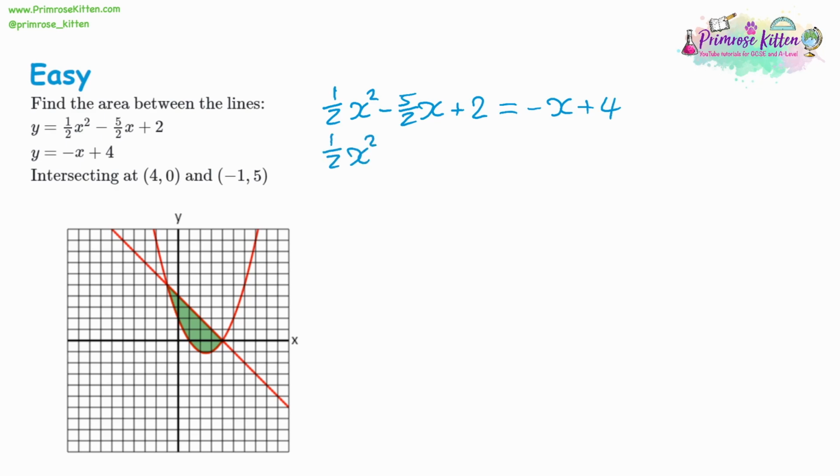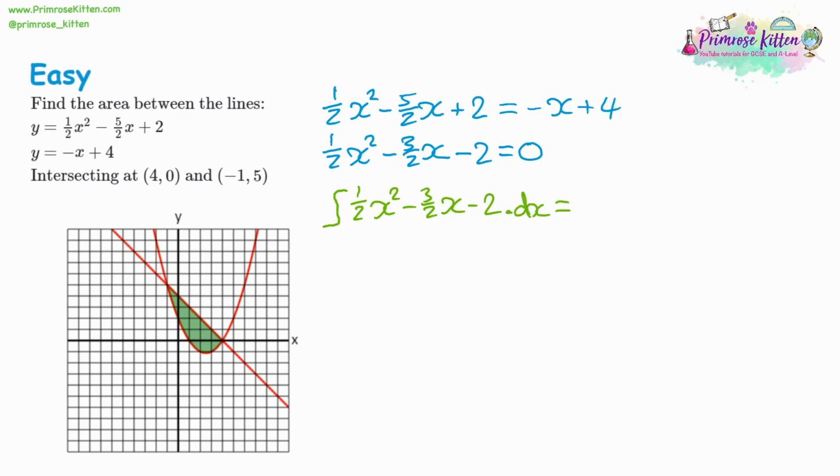Now looking at the x terms, I'm going to add x to both sides. And you can think of x as being a whole one, so that could be 2 halves. So we add 2 halves onto negative 5 halves. We get negative 3 halves. Then look at the number, we've got a plus 4. Take 4 away from both sides, and that'll give us negative 2. So we want to integrate a half x squared minus 3 halves x minus 2.